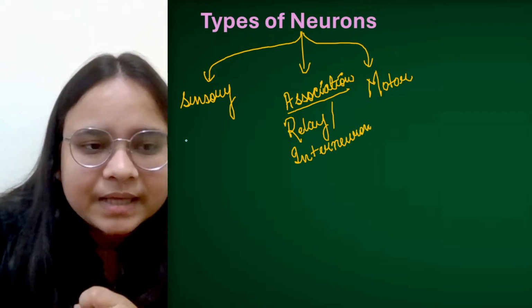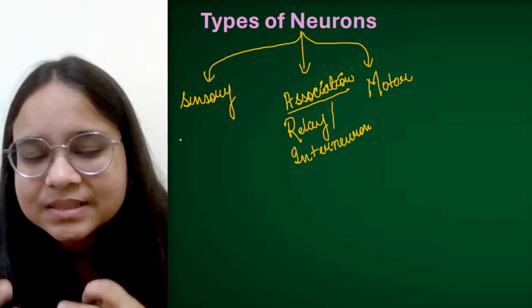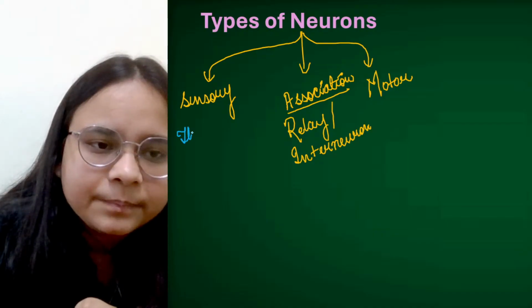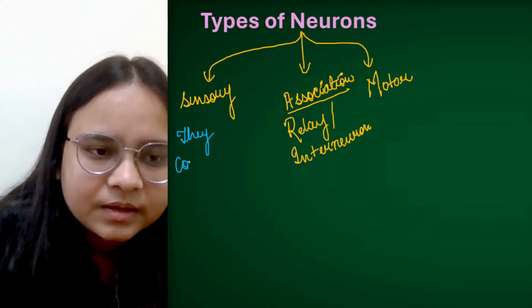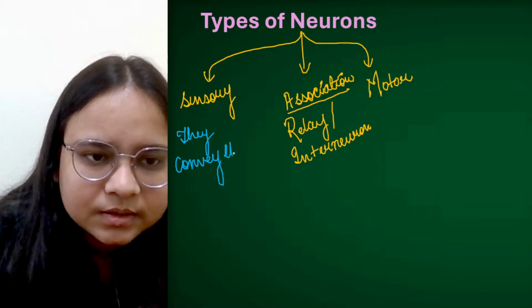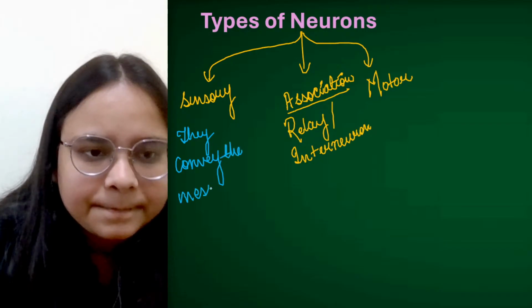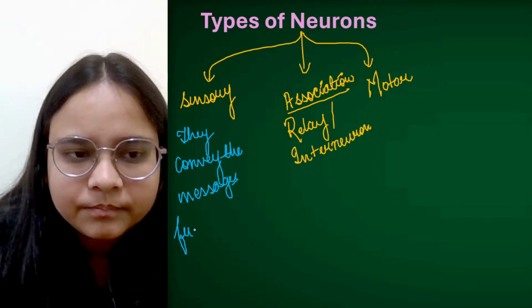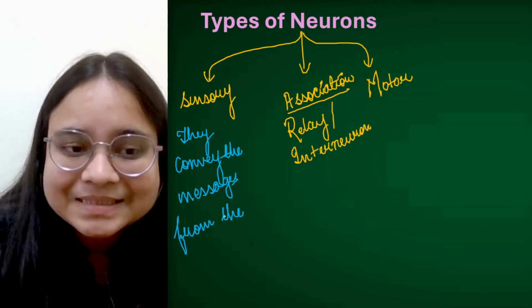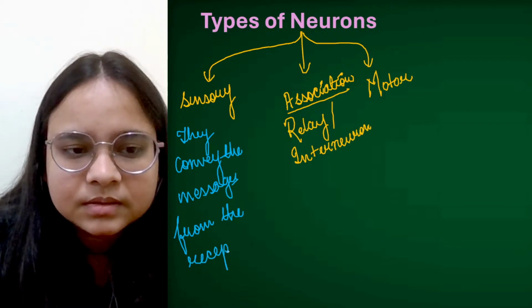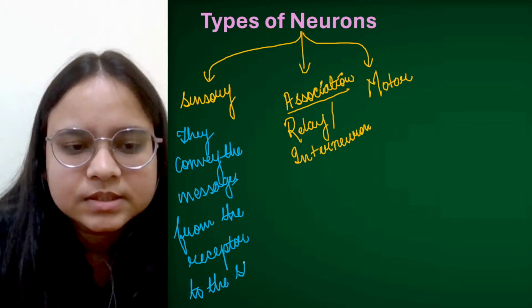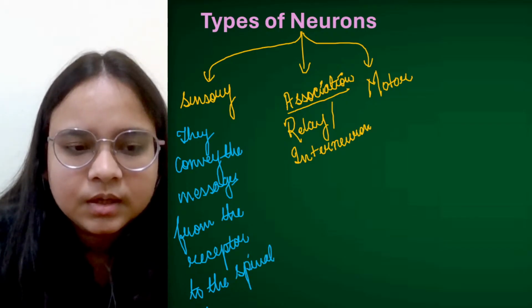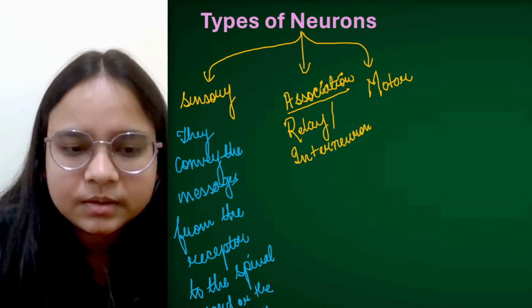So we can say that these neurons actually sense the stimulus and they convey the messages from the receptor to the spinal cord or the brain.